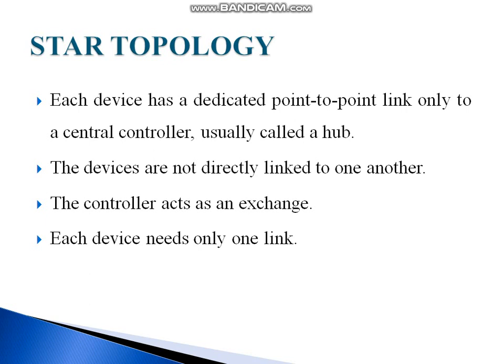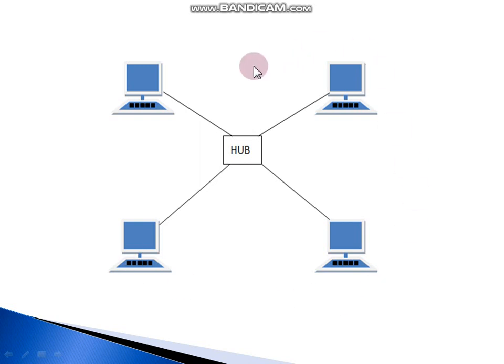So the hub acts as an exchange. Each device needs only one link, which is used to communicate between the hub and the device. So the hub acts as a middleware between all the nodes. Here the devices are connected with the central node which is called the hub. This is the example diagram for star topology. There are 4 systems connected only by the hub.